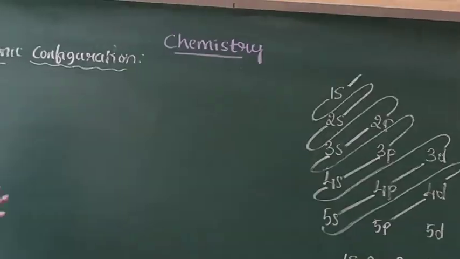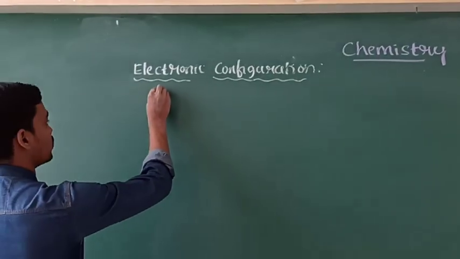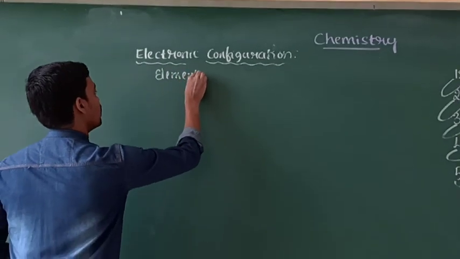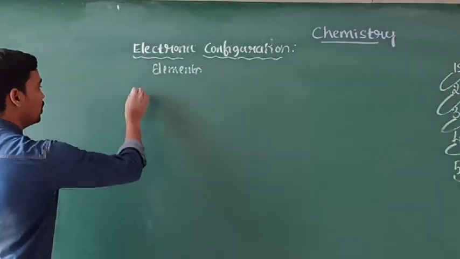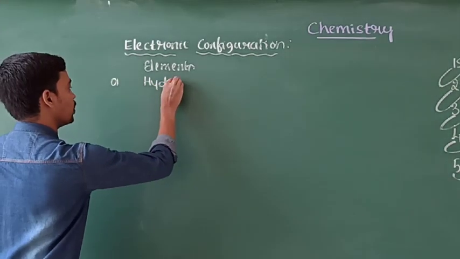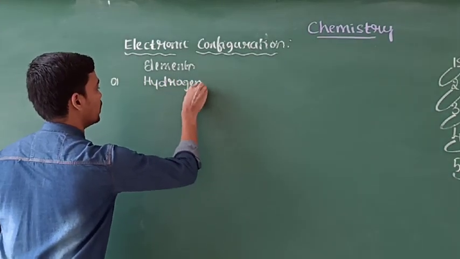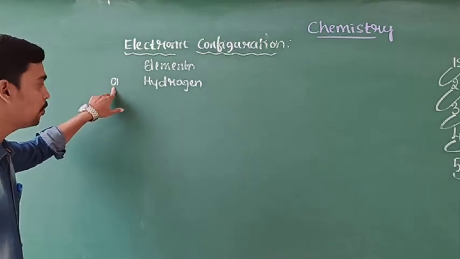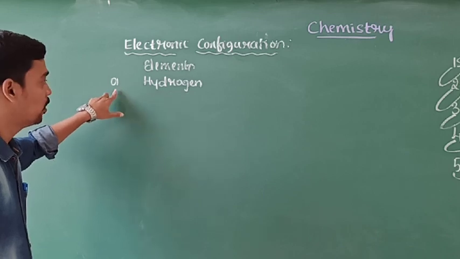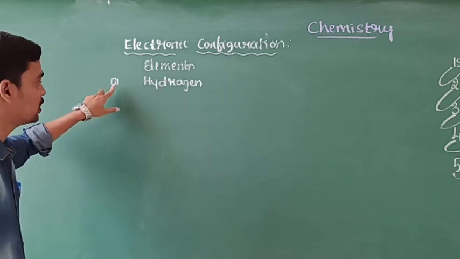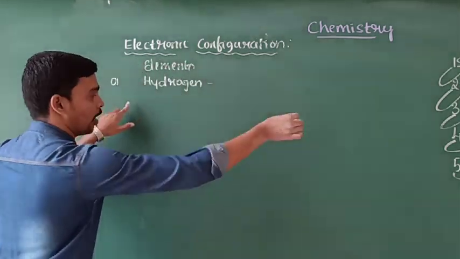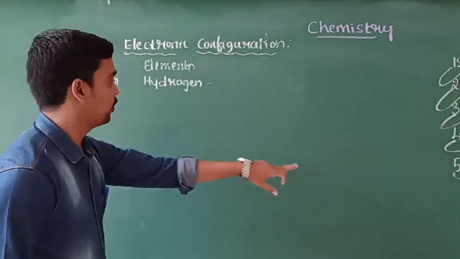Next, here we are already familiar with the atoms, that is elements. The first one is hydrogen. Hydrogen is the first element. Here its serial number indicates the atomic number. The atomic number of hydrogen is 1. It indicates the number of electrons present in hydrogen is 1. So what is the electronic configuration of hydrogen?